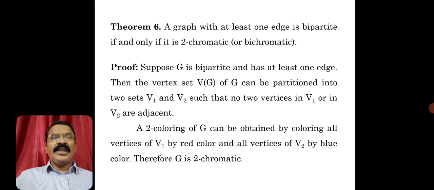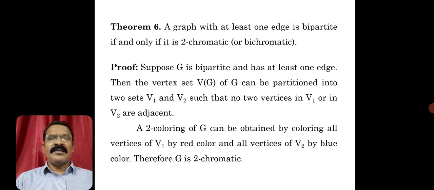Okay, now here again we are characterizing a bipartite graph, in terms of the chromatic number. See, that is the beauty of the subject. A researcher can think in a different way. You can think, oh, one characterization is there already, what is the need for another characterization? No. You can think in your own way and try to get characterizations for existing graphs. So that is also research. Okay. So now the second result is another characterization of a bipartite graph in terms of its chromatic number.